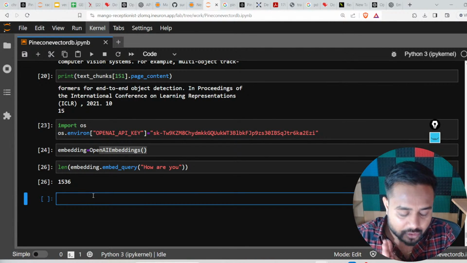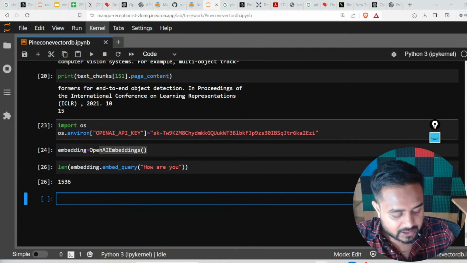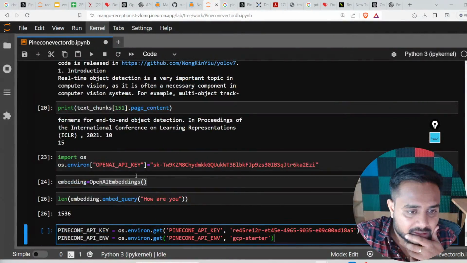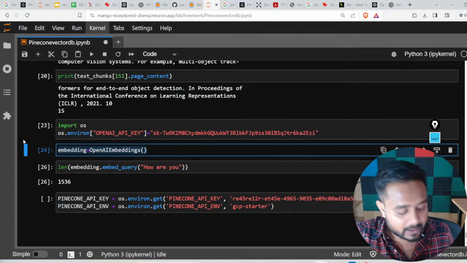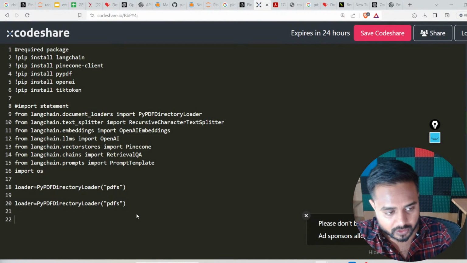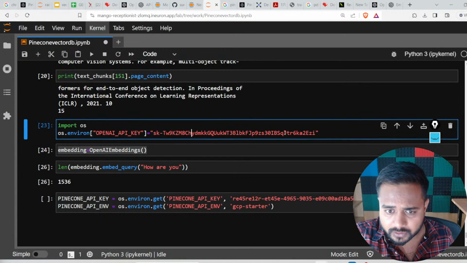So for that, the first thing I'm going to write down is my Pinecone API key. There are two variables. Till here I think everything is fine. And please set your OpenAI key and just create this model. Let me give you this code over here, so you all can copy it and run along with me.